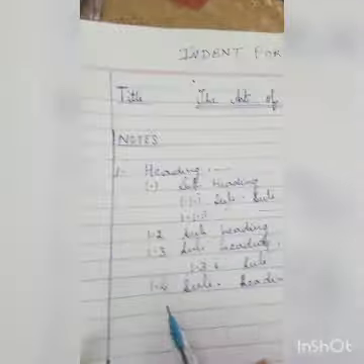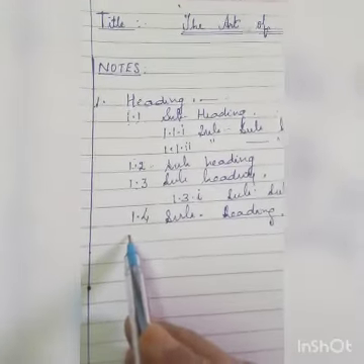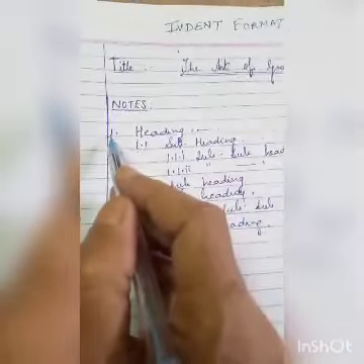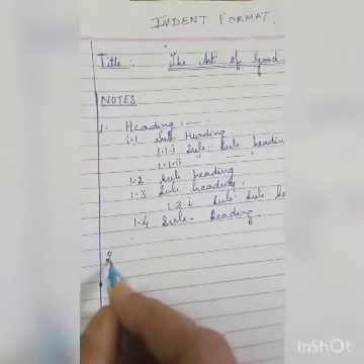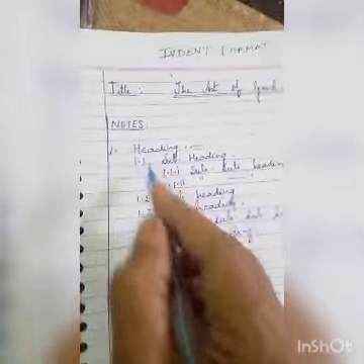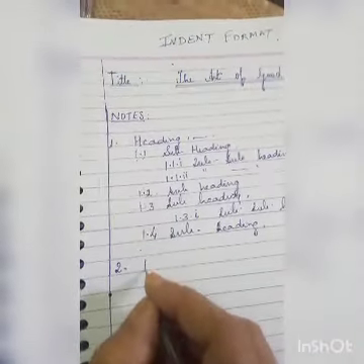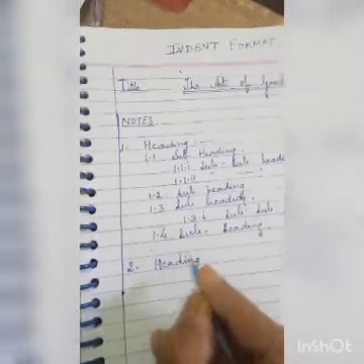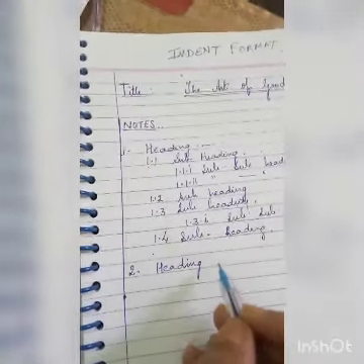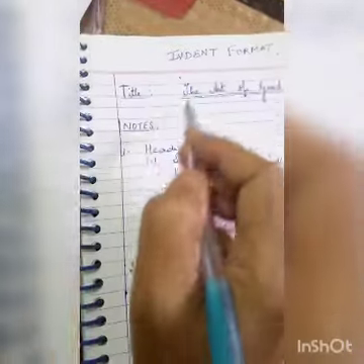Then what you are supposed to do, you are supposed to leave one line. Then below this one you have to leave one line and write here number 2. Then what would be the second main heading? For example, if there are some causes, you would write here causes. Causes of what?